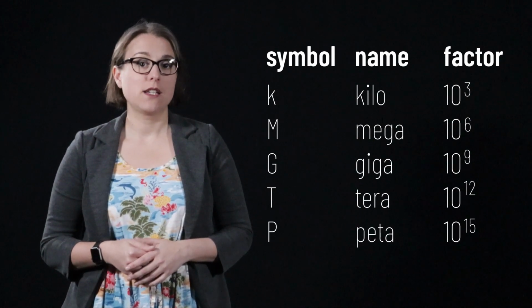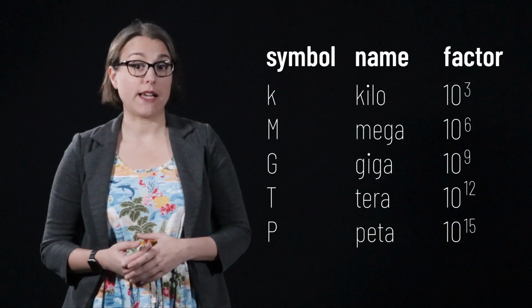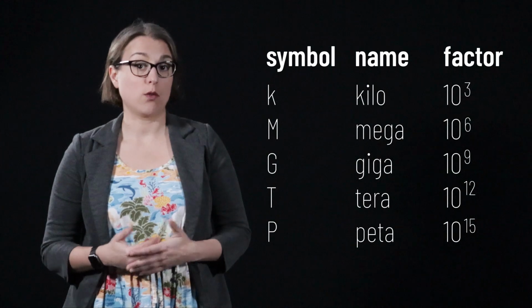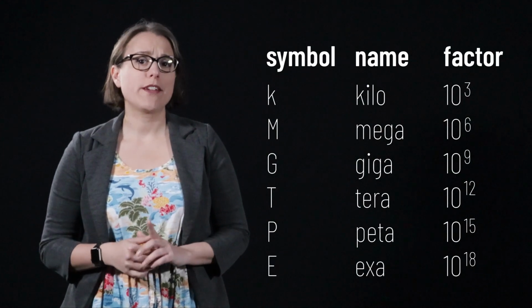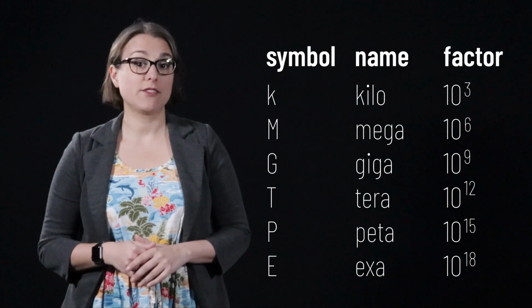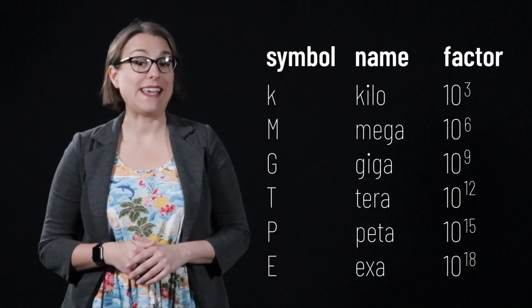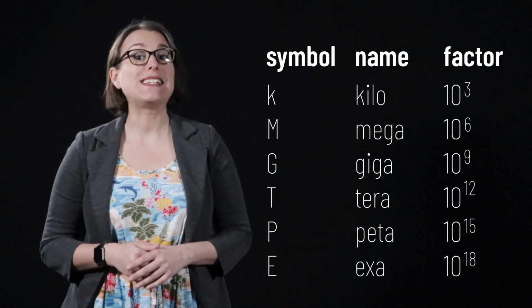Next is peta, defined by the capital letter P. Peta indicates that we are multiplying by 10 to the 15, 1 quadrillion. While there are more after exa, we will stop here. Exa is defined by the capital letter E and denotes multiplication by 10 to the 18, 1 quintillion. As a quantity such as a meter becomes smaller, we can use prefixes that indicate fractions of 10.